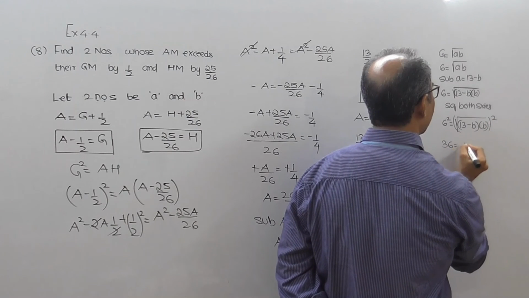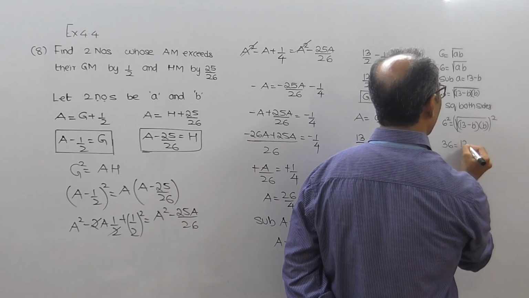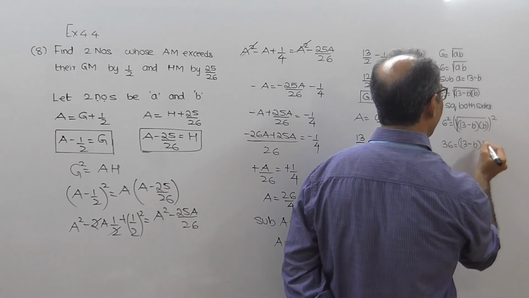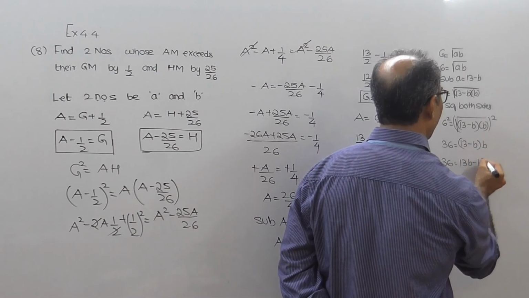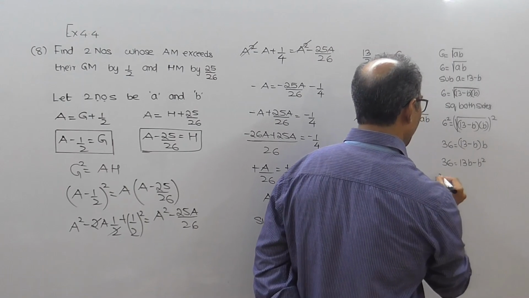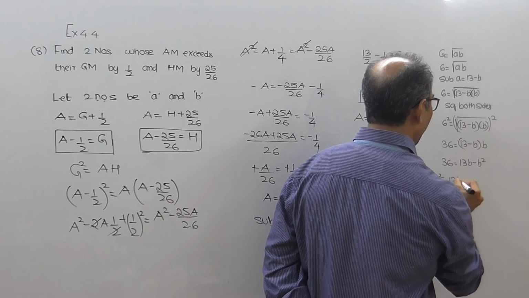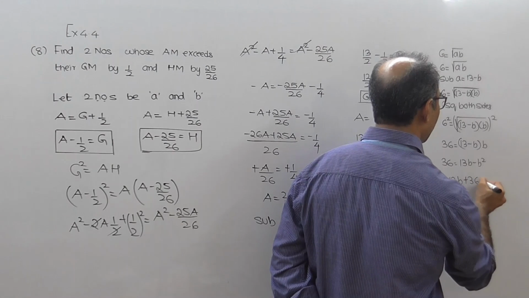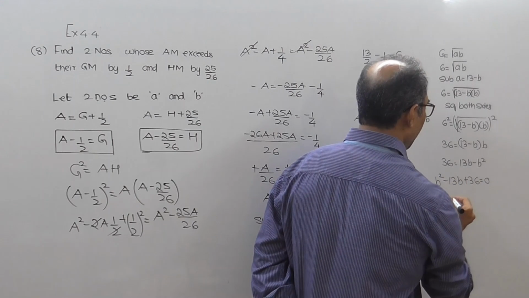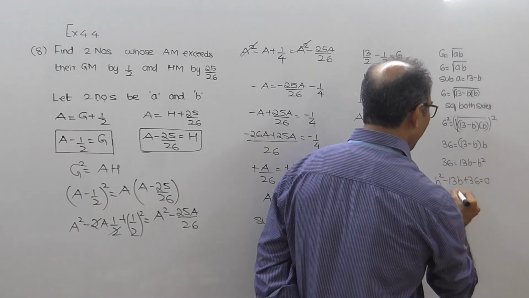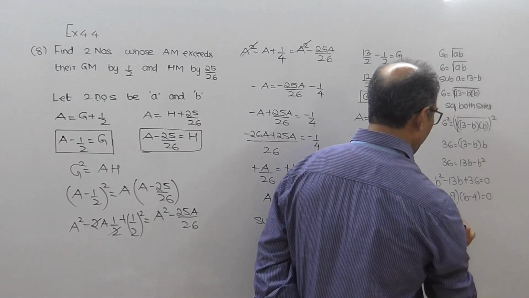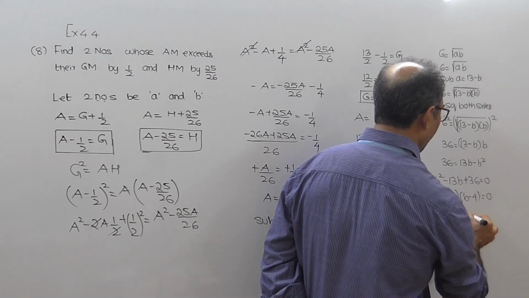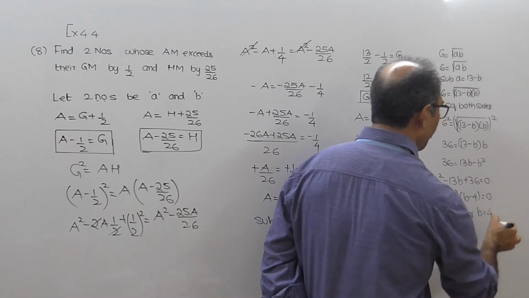So 36 equal to 13B minus B square. So this becomes B square minus 13B plus 36 equal to 0. Its factors will be B minus 9 and B minus 4 equal to 0. Therefore I get B equal to 9 or B equal to 4.